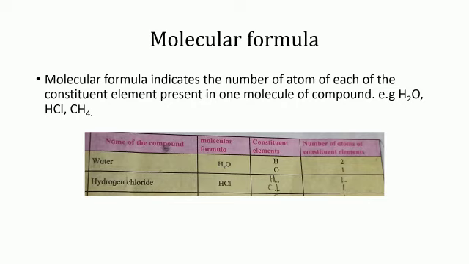Its constituent elements are hydrogen and oxygen, and the number of atoms of constituent elements are 2 hydrogen and 1 oxygen. The molecular formula indicates the number of atoms of each of the constituent elements present in one molecule of the compound. A molecular formula includes the symbols of the constituent elements and their respective numbers as subscripts.